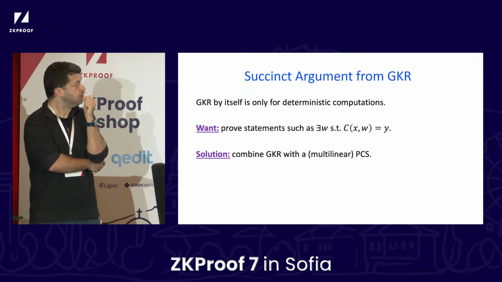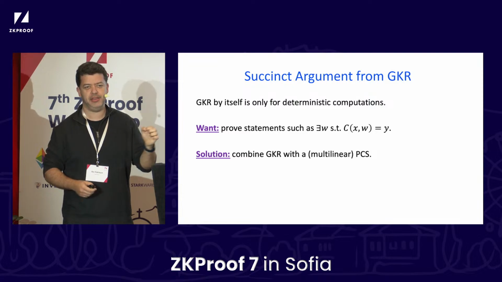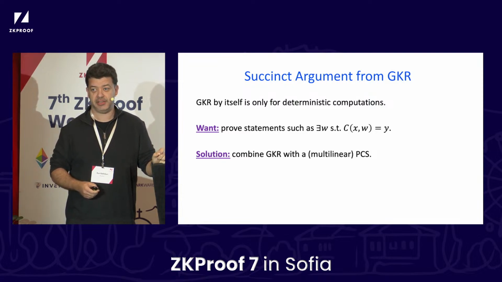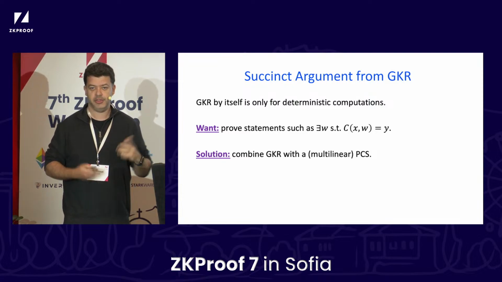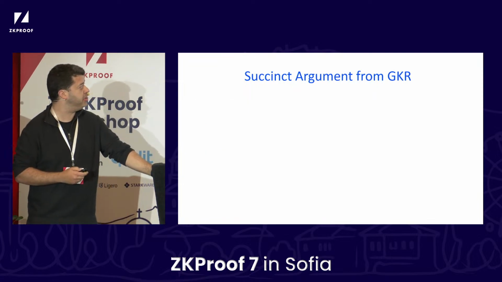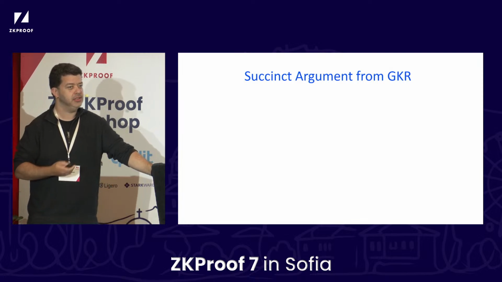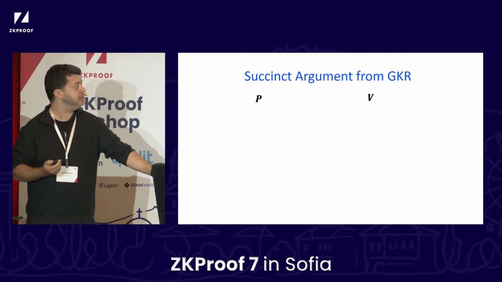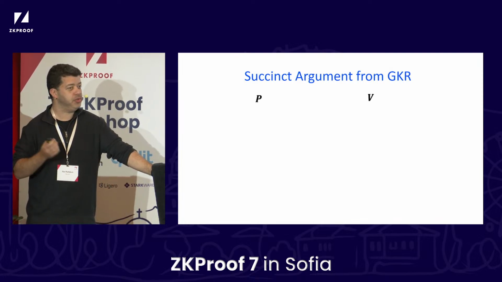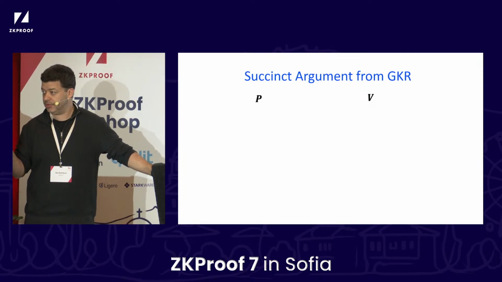Okay? And the way we'll do it is to combine the GKR protocol with our PCS, so the two components that we have. So here's the protocol and how I want you to think of it. The protocol is actually going to have two phases. It has an initial setup phase or pre-processing, which depends only on the circuit that we're talking about and not yet on the input and output.